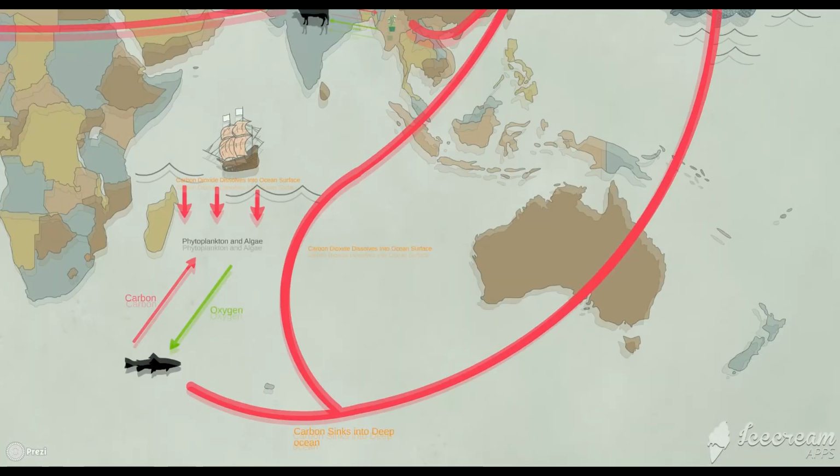When marine life dies, their bodies sink into the bottom of the ocean. From there, it is either decomposed and is biodegraded by bacteria on the ocean floor, releasing carbon back into the surface, or becomes part of the rock formation on the ocean floor if it is unable to be decomposed.